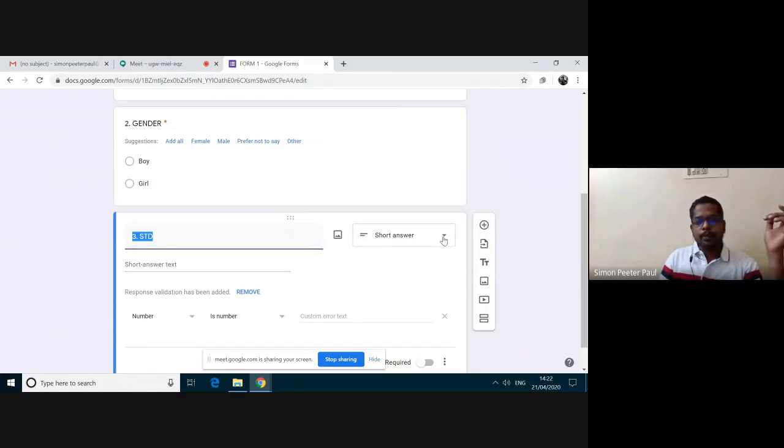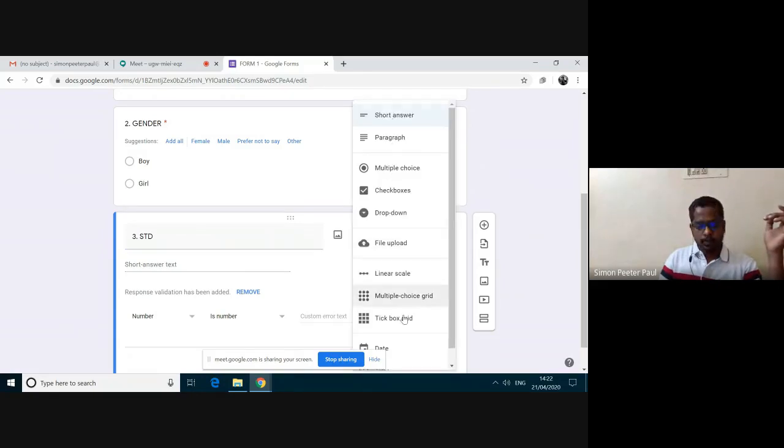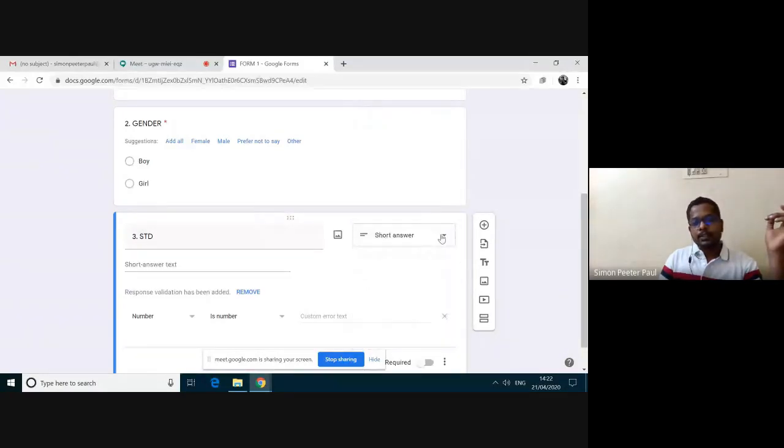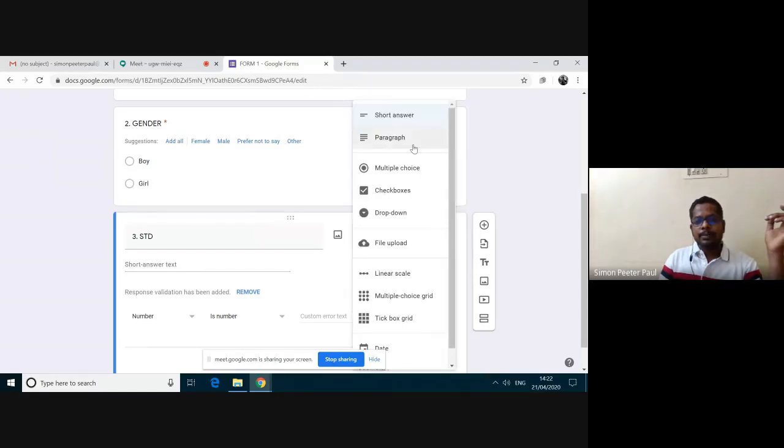This one is called drop down menu, not the short answer down arrow. I want to create a drop down menu like this. I am clicking here and selecting this drop down option.